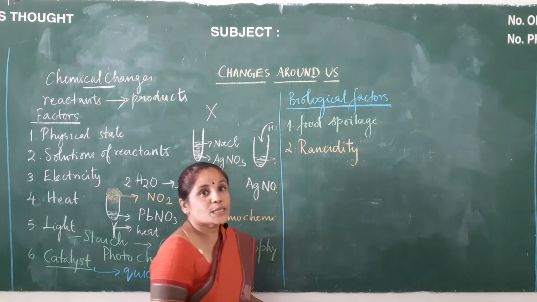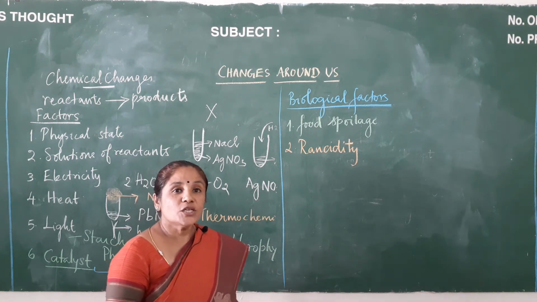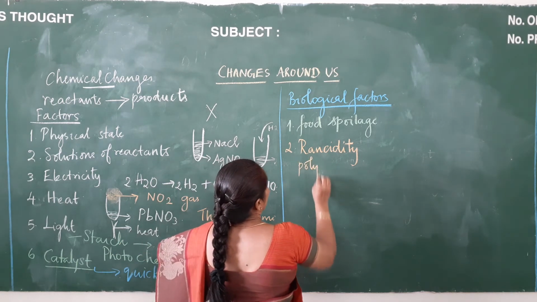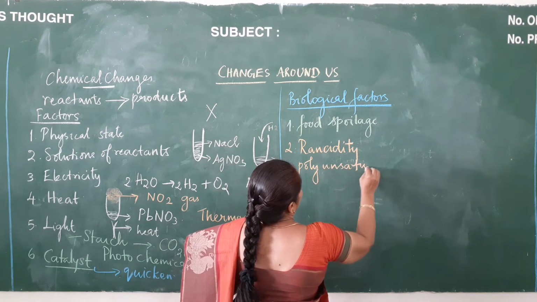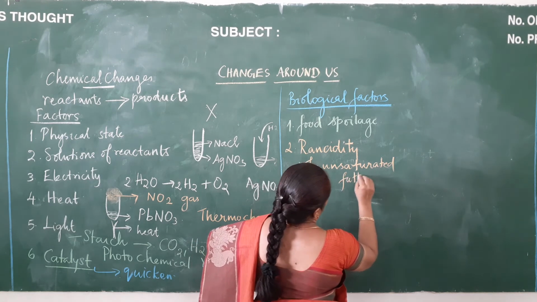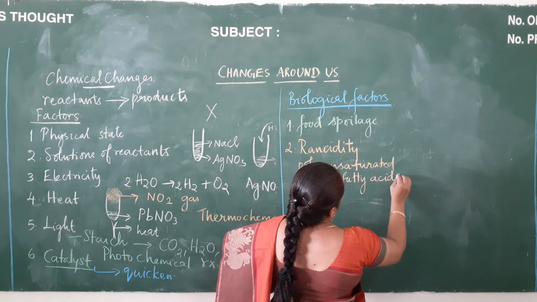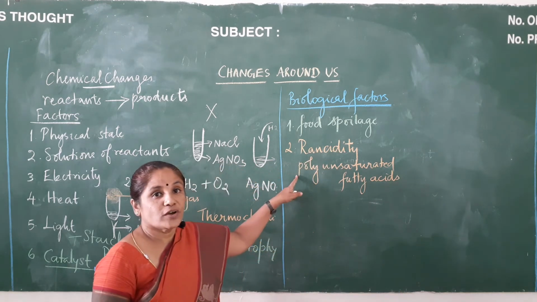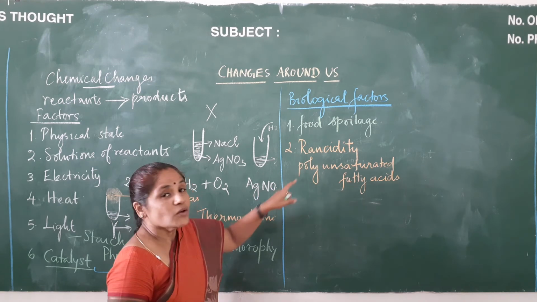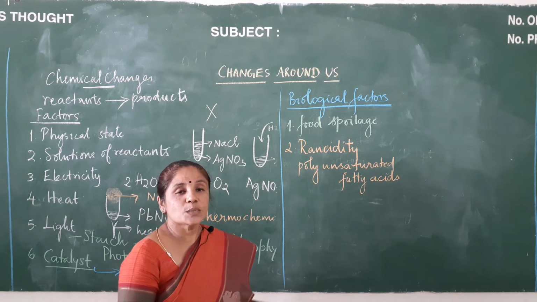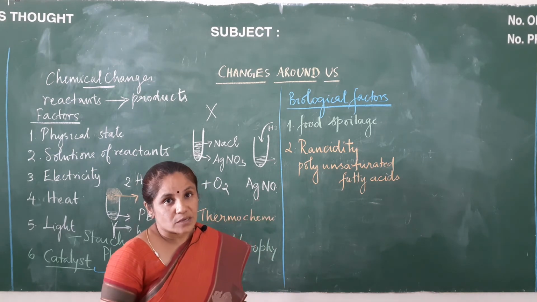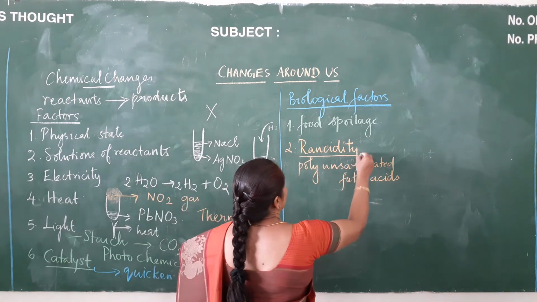What is this rancidity? When you are taking meat and fish, they contain a high level of polyunsaturated fatty acids. When the meat and the fish are exposed for long in the open air, because of these polyunsaturated fatty acids a bad odor results, and that process is called rancidity.